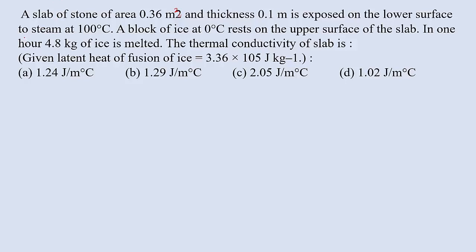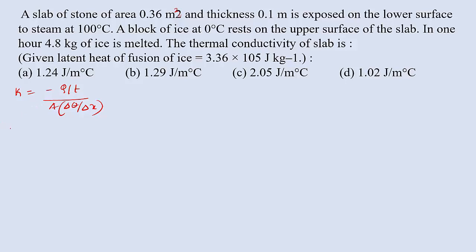So latent heat of fusion of ice is given. So we have to calculate thermal conductivity. Directly we are having the equation. Everything is given. So we know the formula K equal to minus Q by t divided by A into delta theta divided by delta x. We can use this equation to find thermal conductivity.